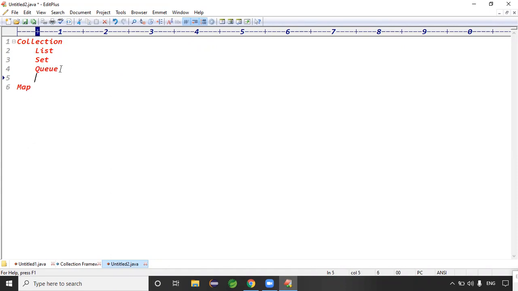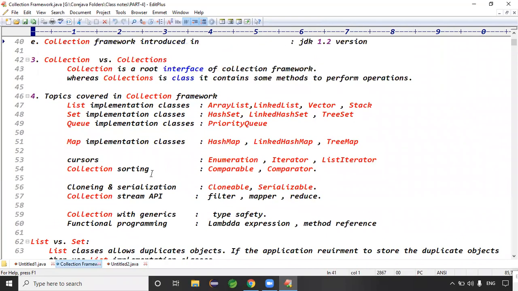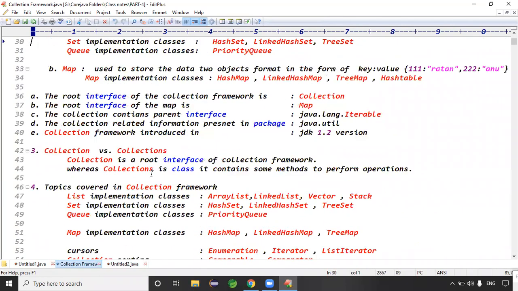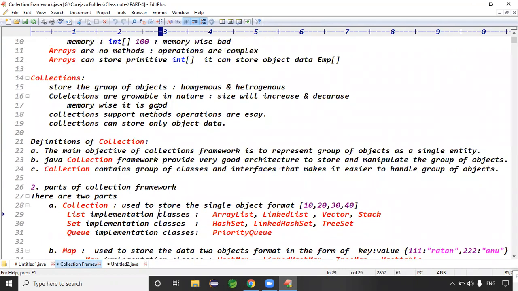Guys, the collection framework is divided into how many parts? There are two parts: Collection and Map.